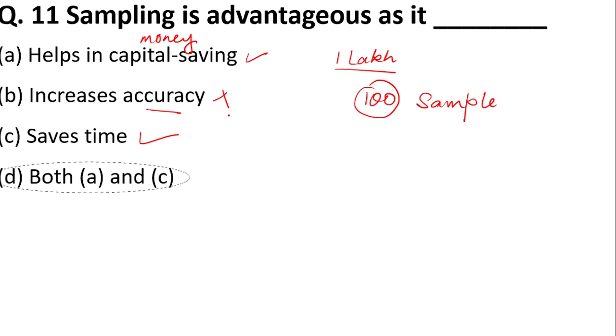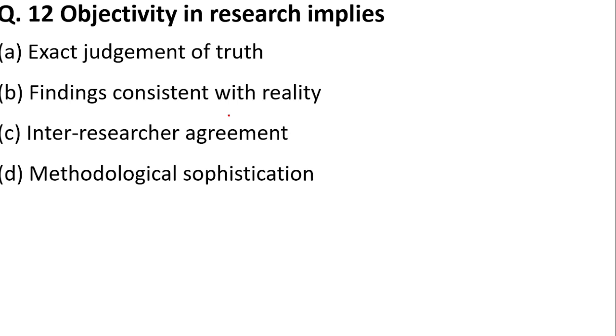Okay, next question. Objectivity in research implies exact judgment of truth, finding consistency with reality, inter-research agreement, or methodological sophistication. So objectivity means the main aim or purpose. It means finding consistency with reality. That is objectivity. Option B is the right answer.